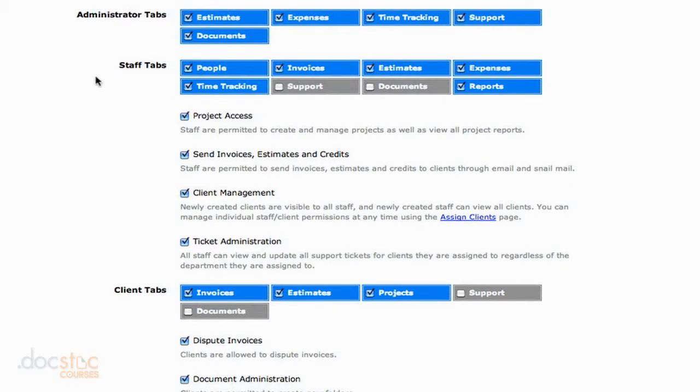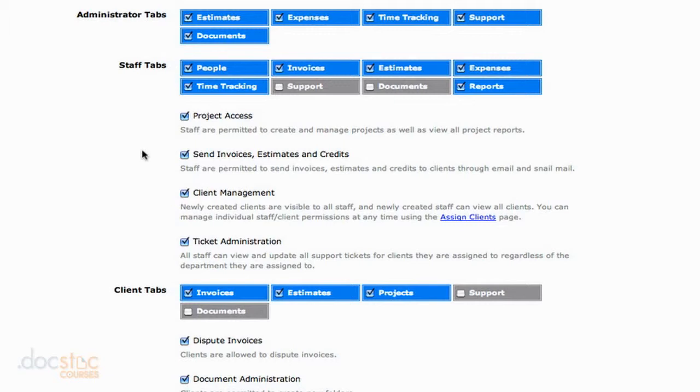Here in the Staff section, you have the ability to choose which areas of FreshBooks your staff has access to. So you can see by default, they have access to all the same sections that the administrator has access to for clients that they're assigned to. So if you don't want your staff to be able to look at reports and expenses, you can uncheck these areas here in FreshBooks. I'm going to leave them checked for now, but that's obviously up to you based on your organization's specific needs. You can also choose whether or not staff are permitted to create and manage projects as well as view all project reports. So if you don't want them to be able to create their own projects, go ahead and uncheck this checkbox.